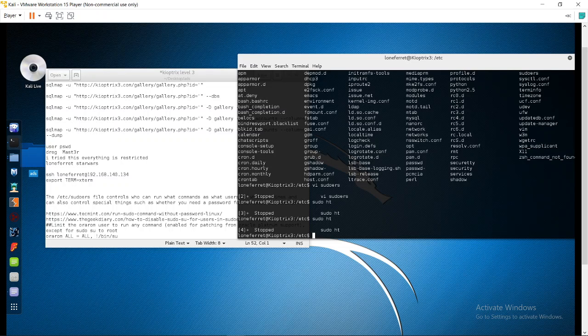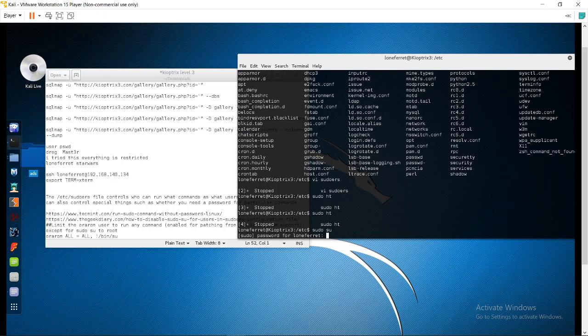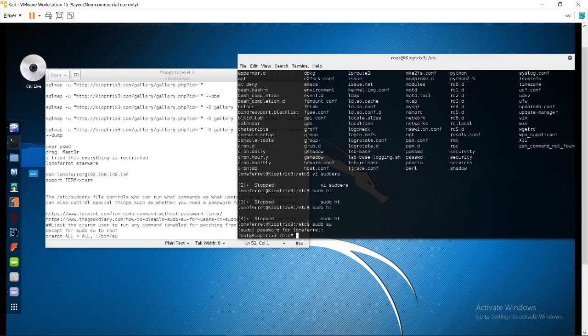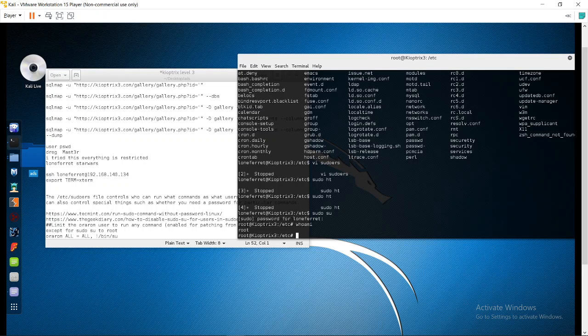Now I am going to execute sudo su. Okay, asking for the password. Give the password starwars. Okay, I got the access. Let's see who am I. Root. Okay, that's it for Kioptrix Level 3.